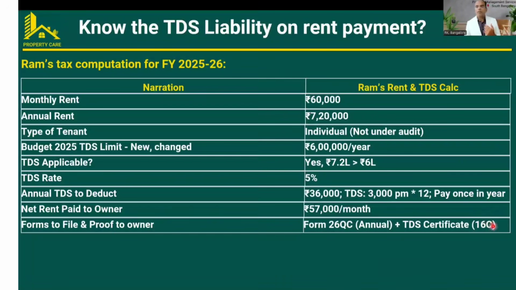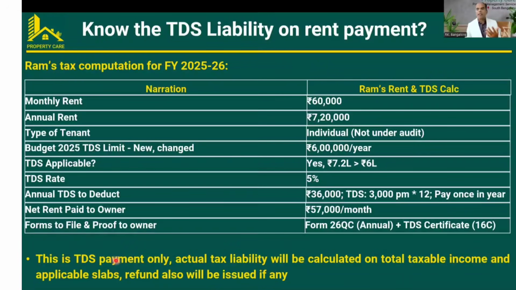This is the proof supposed to be given to the owner by the tenant, saying that this 36,000 was deducted and paid to the income tax department. So when the owner files, they can claim it back or show it against other tax liability. This TDS is not the actual tax; it is just tax deducted at source. The tenant pays to the government, reserving that fund for the tax at the year end. So this is not an actual tax.